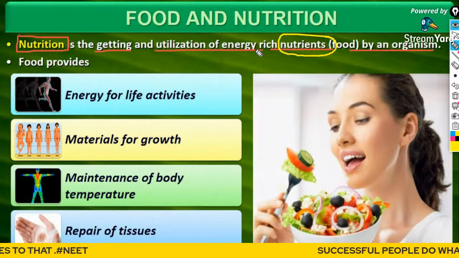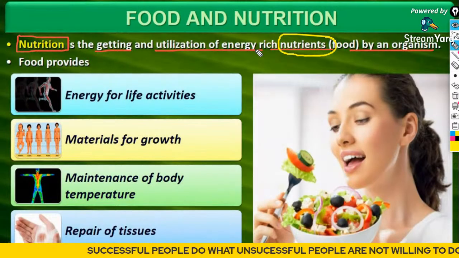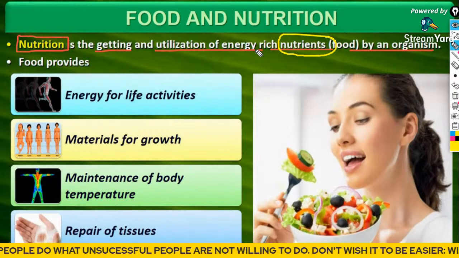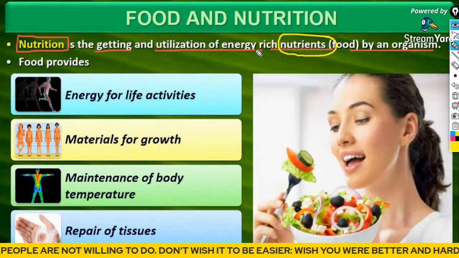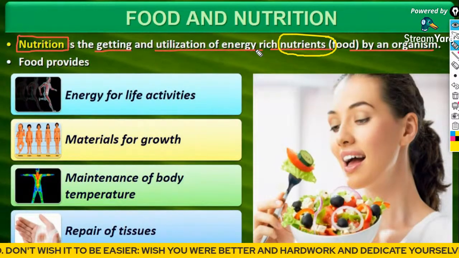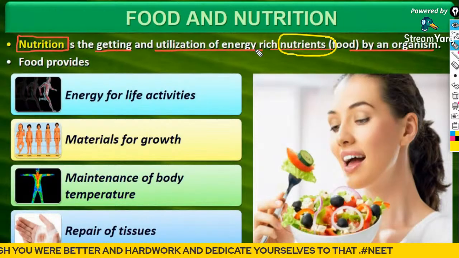Carbohydrates are there, fats are there, proteins, vitamins, minerals, water, roughage. All these are different types of nutrients, and each of them has different types of functions to perform in our body.